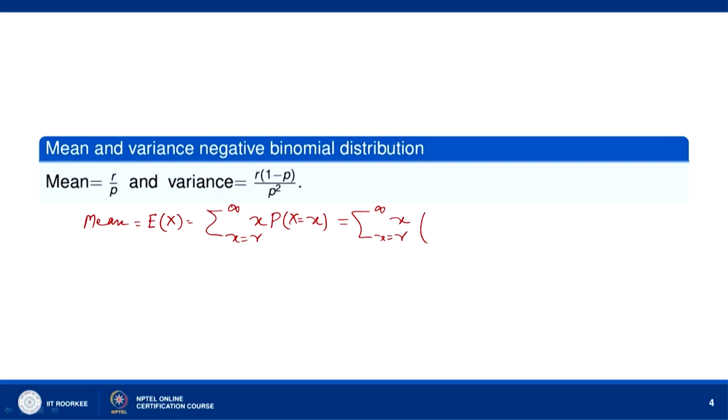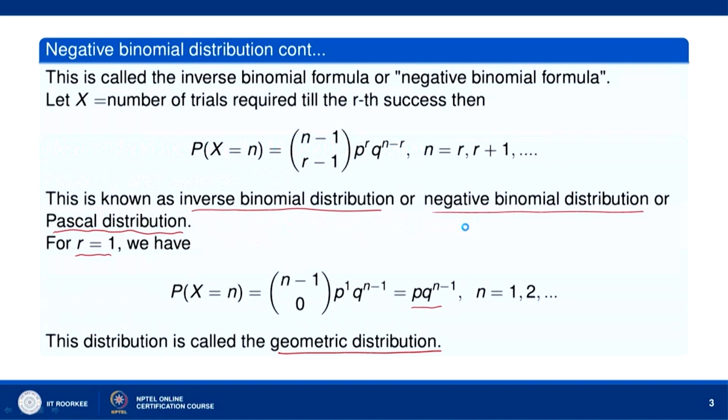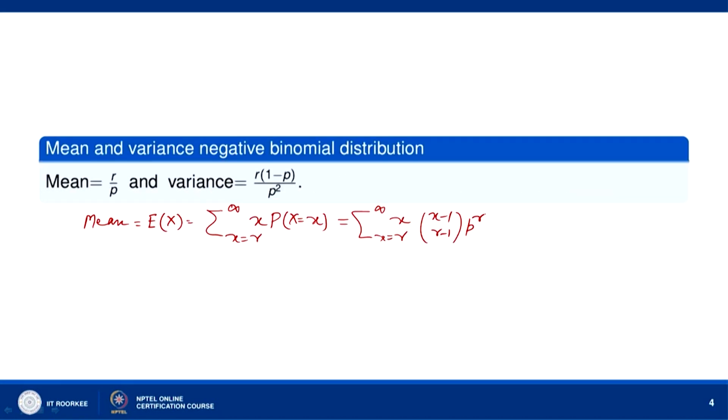So we have x minus 1 C r minus 1 p to the power r q to the power x minus r, and then x is there.